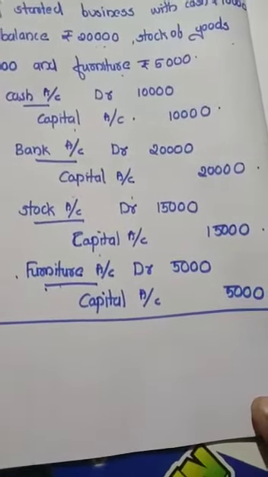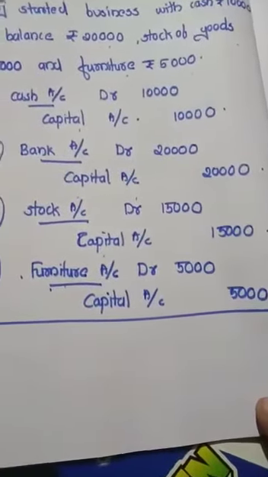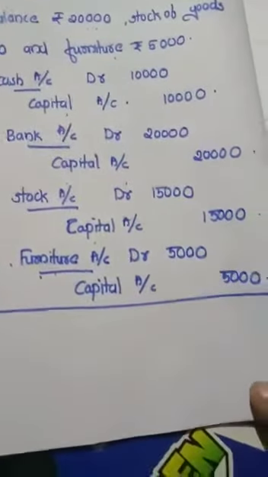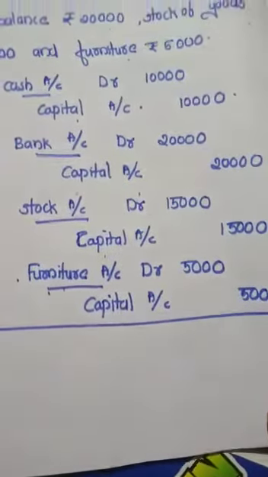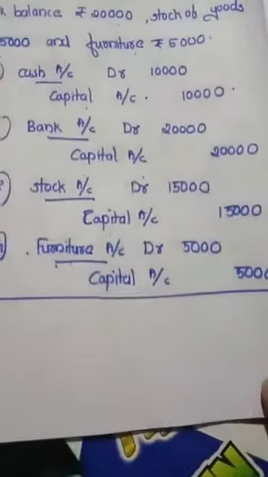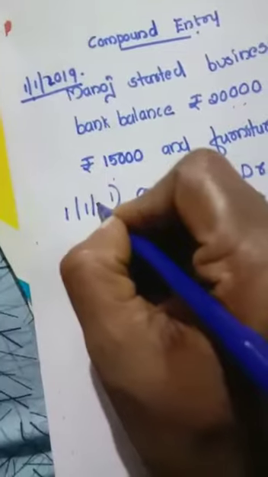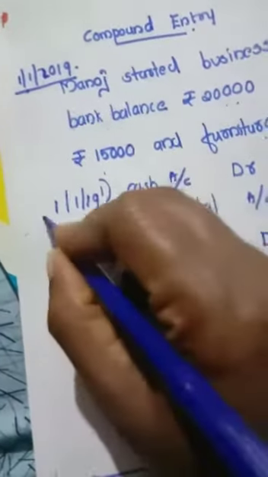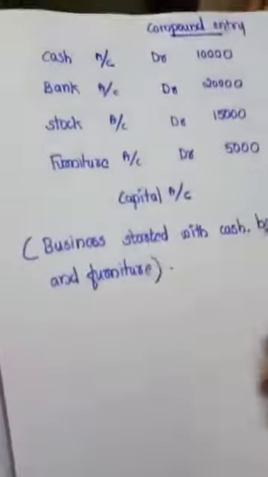Cash account debit, capital, because cash is brought into the business unit as capital. Likewise, he also brought some more items, that is bank, stock and furniture. So we can pass these journal entries on the same day, 1st January 2019.